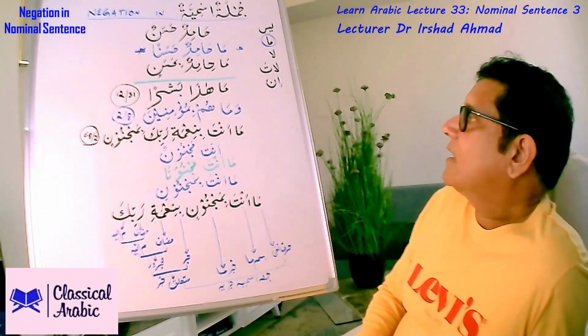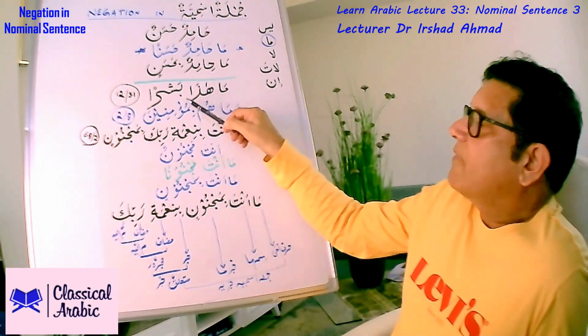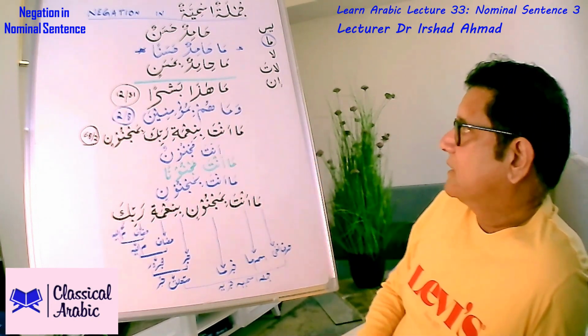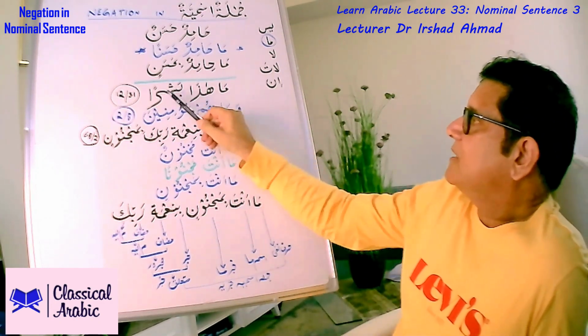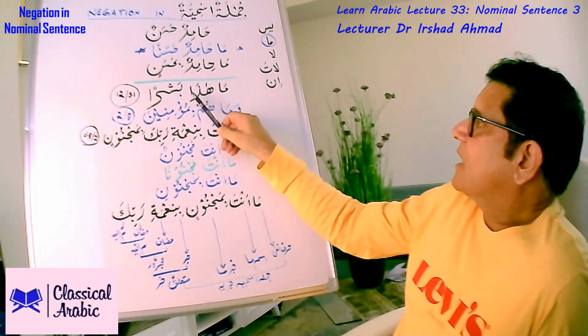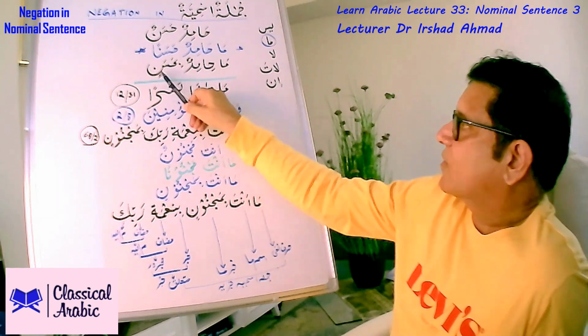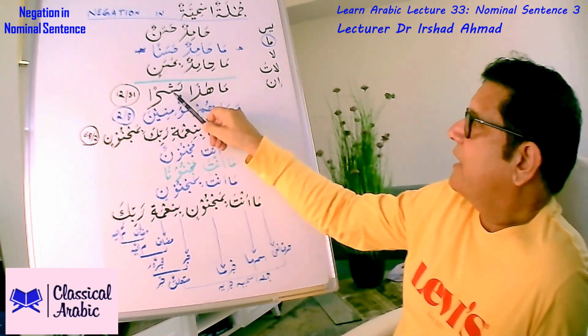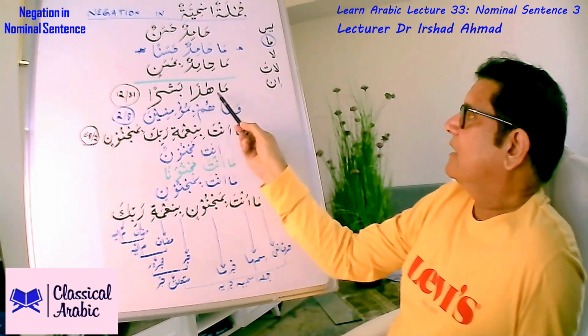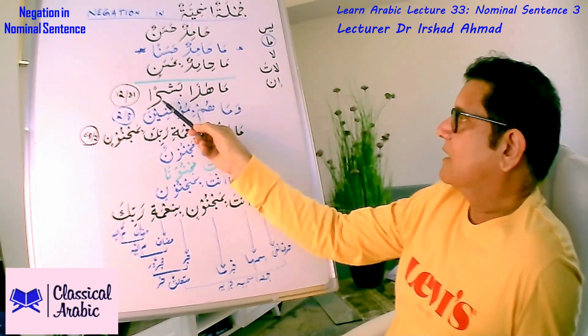In haza illa malakun karimun. Rather, he is a noble angel. So this is a simple negation here. Ma haza basharan. So from basharun, this noun has gone into nasab, and our sentence here is ma haza basharan.